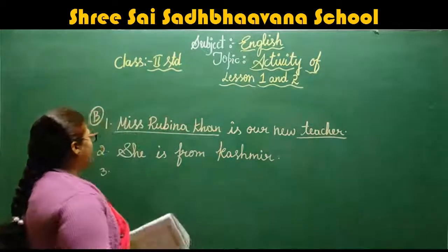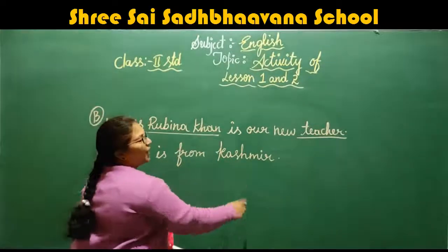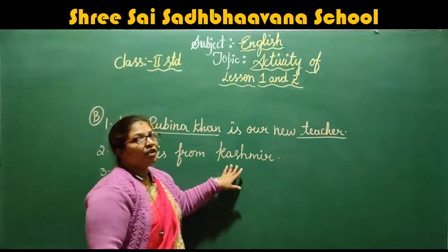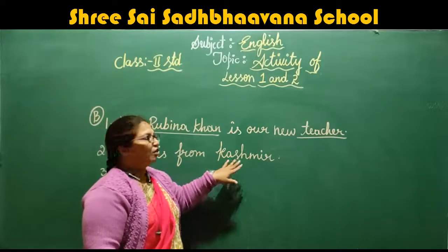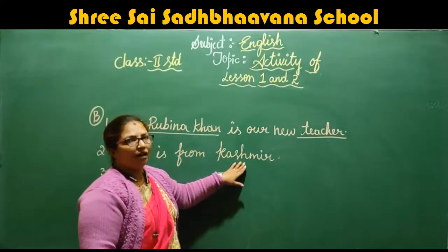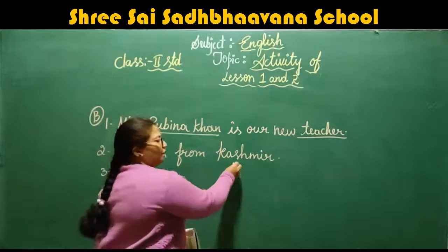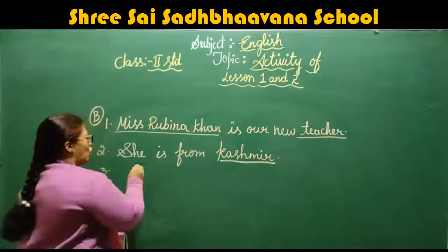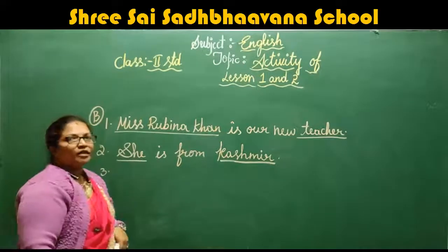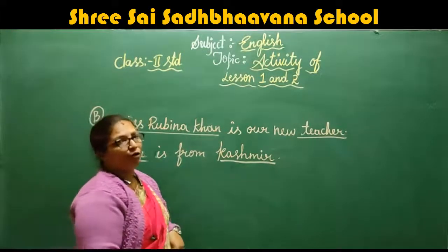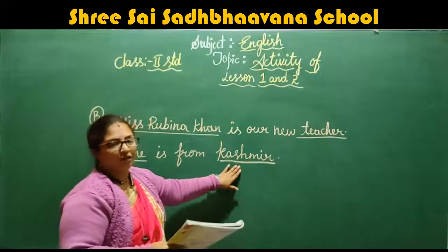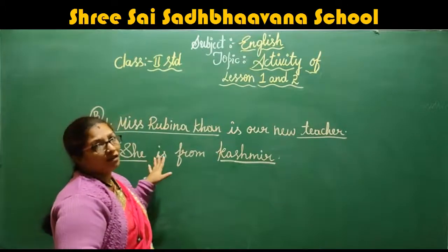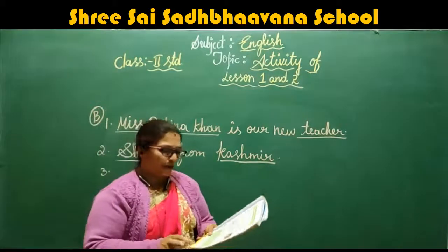Okay. Second one, she is from Kashmir. So Kashmir is the name of a place, right? So this is a proper noun. This should be in blue. And the common word, she, should be in red. This should be in blue and this should be in red. Okay, I hope you understood.